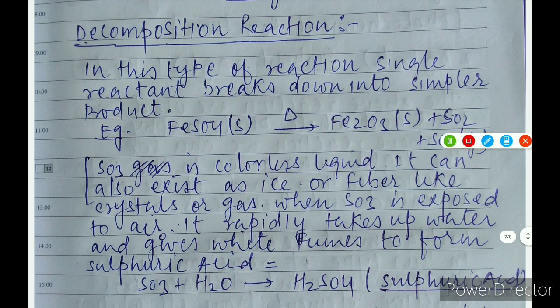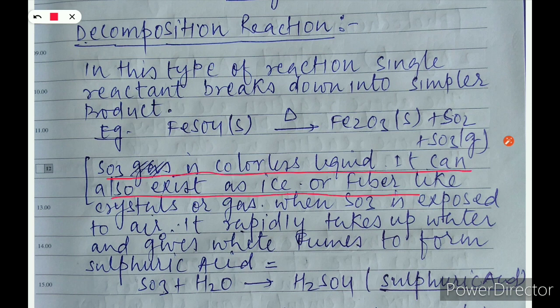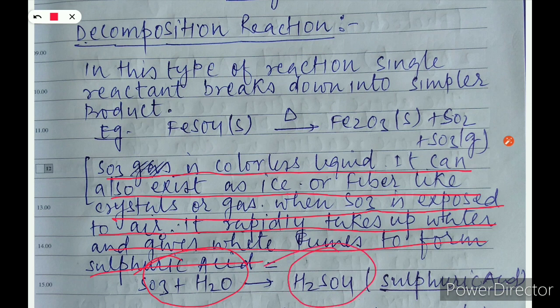See here. SO3 is a colorless liquid. It can also exist as ice or fiber-like crystals or gas. When SO3 is exposed to air, it rapidly takes up water and gives white fumes to form sulfuric acid. You know, this reaction is carried out in acid rain.